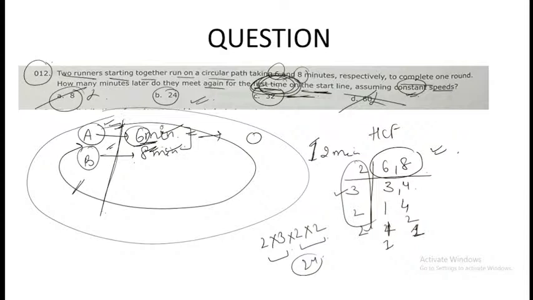And with this you can eliminate 32 as well, because you need to have a common factor, right? So 32 is not common between 6 and 8 in any sense, so you can easily eliminate C as well. You can either do it via common sense, or you can do it via the method which I used, which is finding the highest common factor. So there are two ways of doing this question.